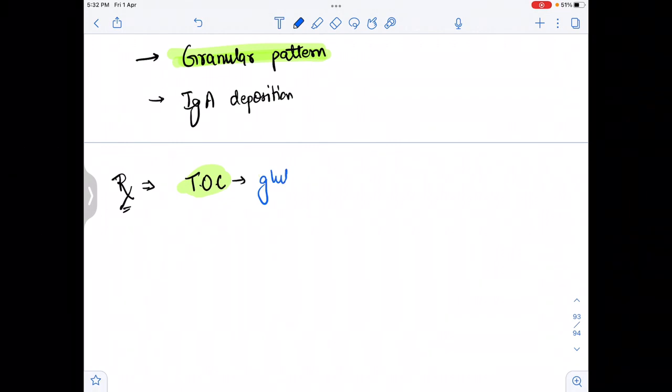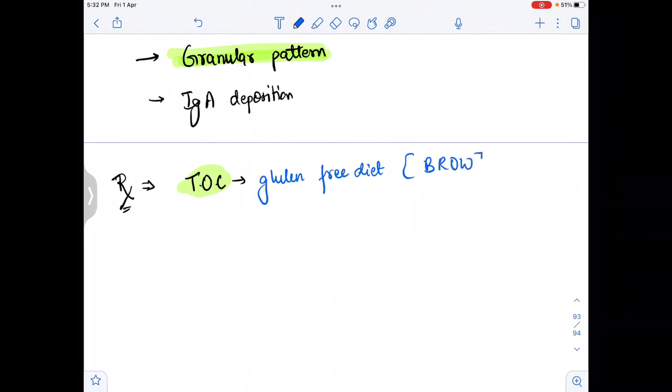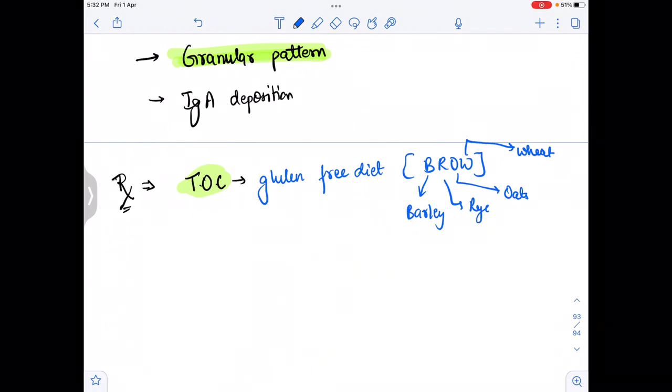In the gluten-free diet, as we all know, we have to avoid these products: barley, rye, oats and wheat. We have to avoid all these products. So this is the treatment of choice.